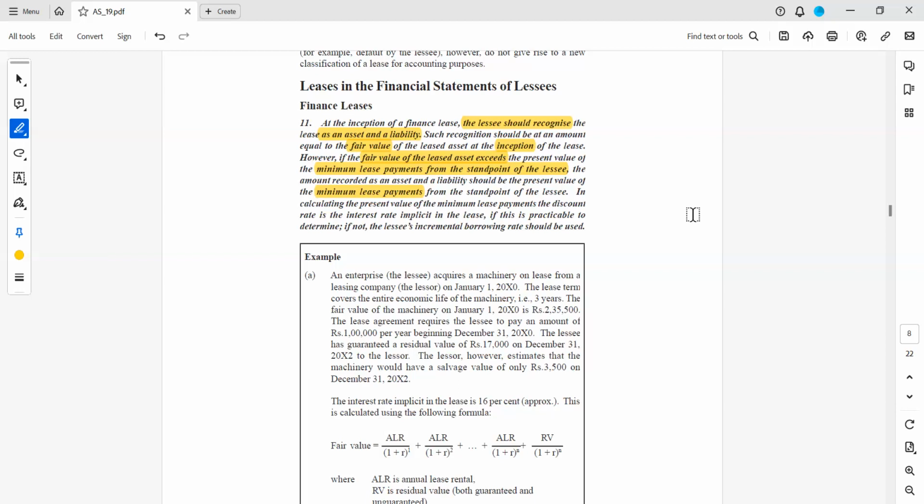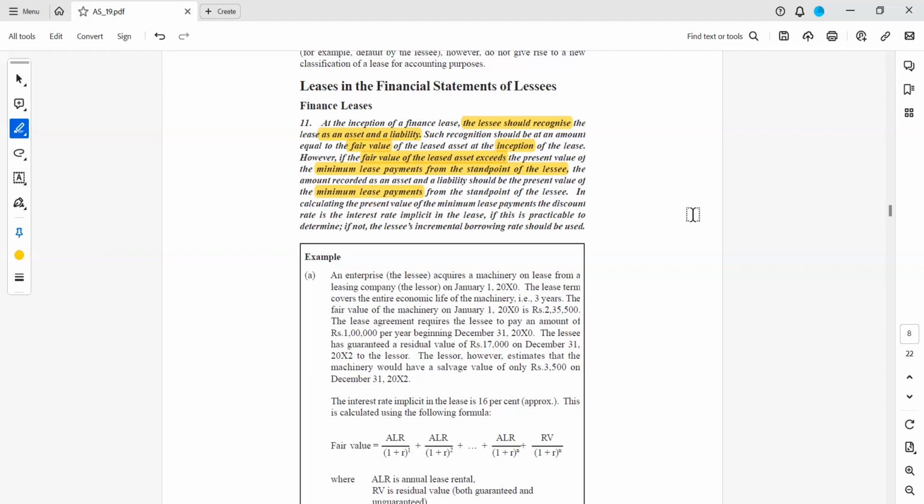If you bring down the future lease payments to the present value, see, this year you will pay 1 lakh, next year 1 lakh, third year 1 lakh, fourth year, like that, you will pay say 13 lakhs or 14 lakhs. Then you have to bring it down to the present value of the minimum lease payments. These are the minimum lease payments which are mentioned in the agreement. So if you bring down the lease payments to the present value, how will you bring the present value? By discounting factor. The discounting factor is nothing but interest.